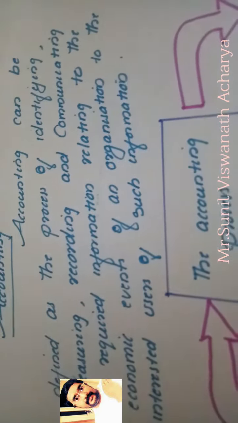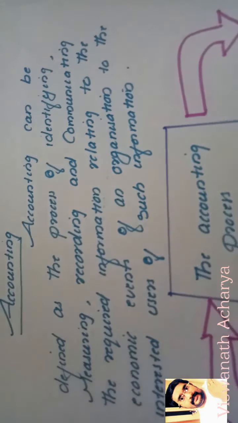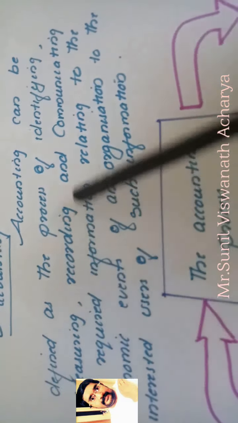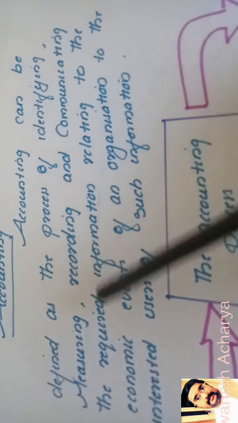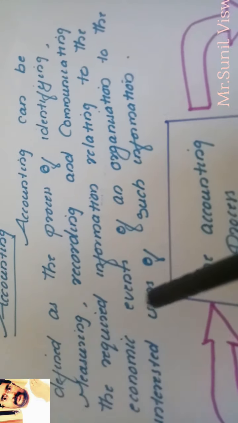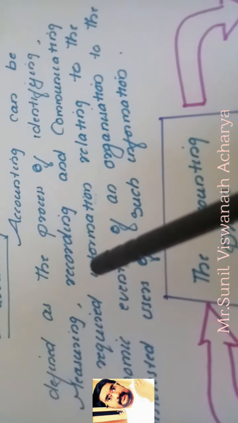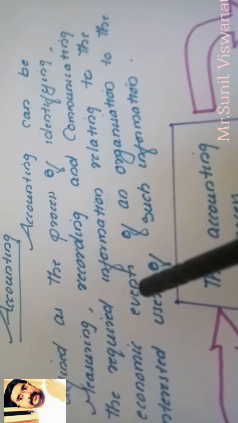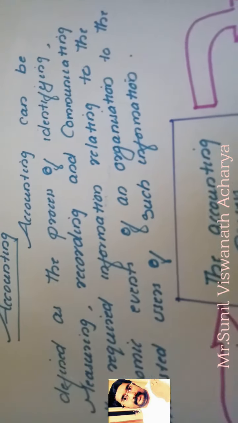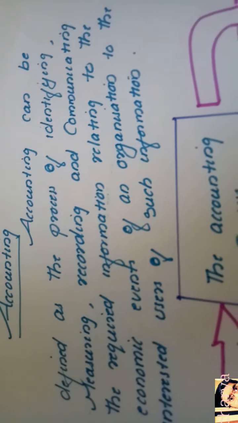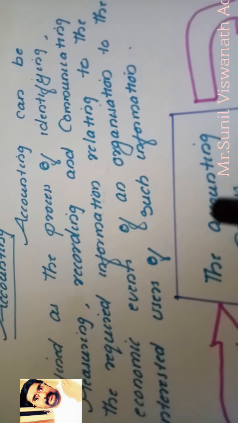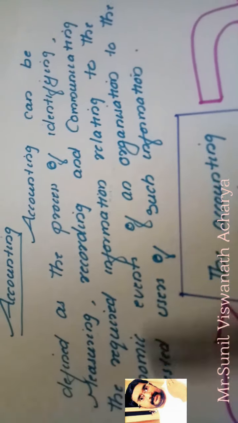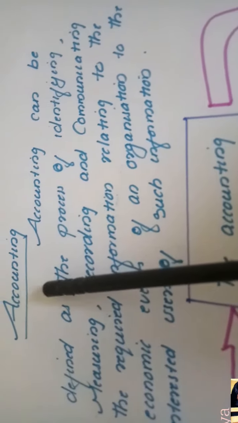Okay, so normally when accounting was invented in the beginning, we said that it is just bookkeeping. Bookkeeping means whatever events happen, we record in the books. That's it, we are maintaining books. Normally which books? Journal and ledger. So maintaining books was bookkeeping. But now we cannot say that accounting is just maintaining books of accounts. We have to go through so many different processes. So that is mainly accounting now.